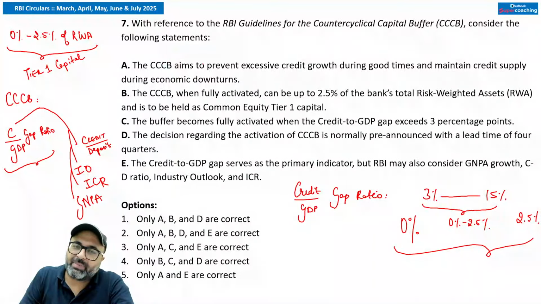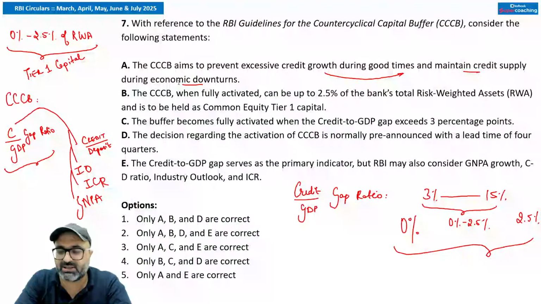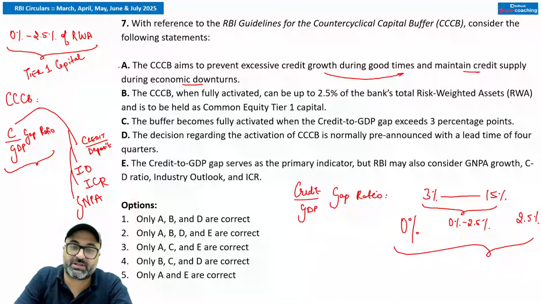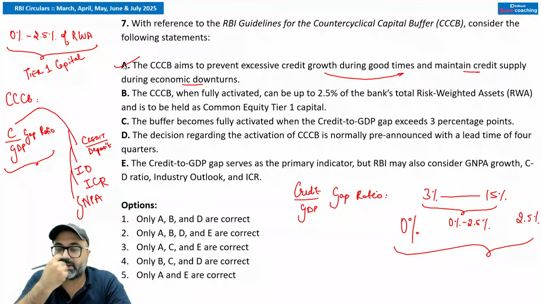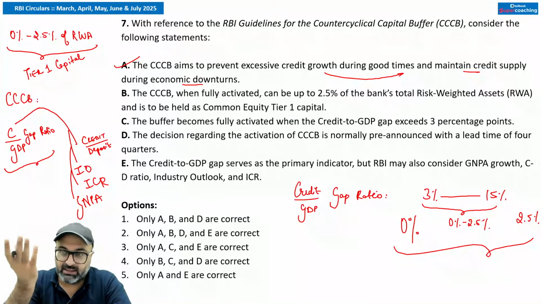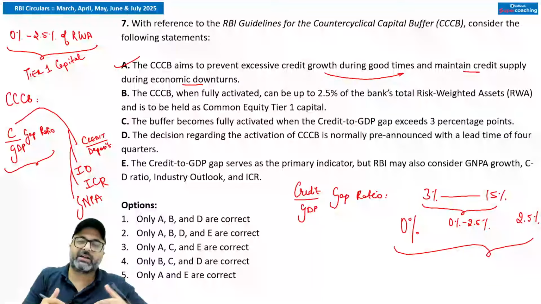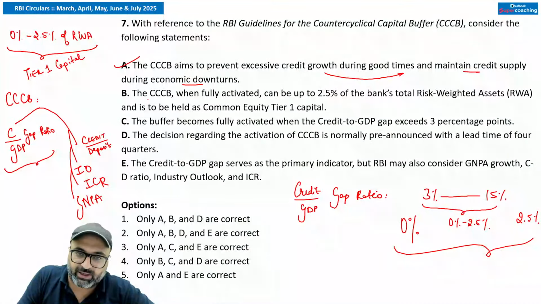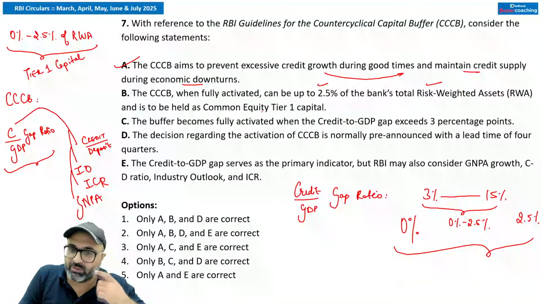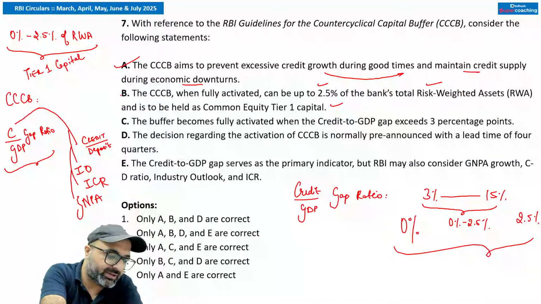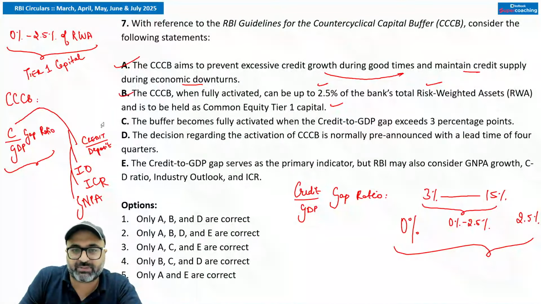Counter cyclical capital buffer aims to prevent excessive credit growth during the good times and maintain credit supply during the economic downturns. Is this point correct? Absolutely correct, sir. This is the main reason behind CCB. That is, जब अच्छा समय है उस समय ज़्यादा lending ना हो, और जब economic downturn है, there should be availability of credit supply. CCB, when fully activated, can be 2.5% of the bank's RWA, and it is held out of tier 1 capital. That is absolutely correct. So statement B is also correct.